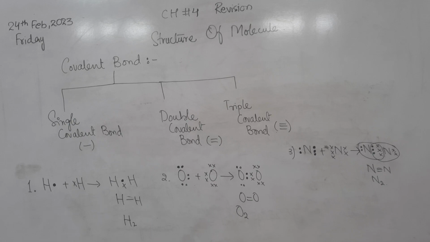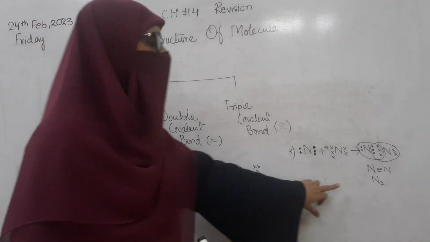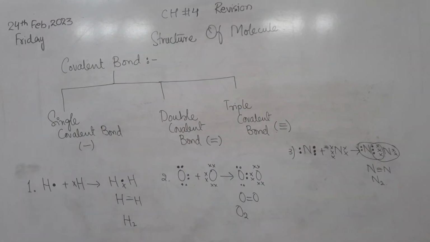So your homework is to write examples of the heteroatomic molecules of the covalent bond, covalent bonds that are made by different elements, not by the same elements. This is your homework. Okay, thank you.